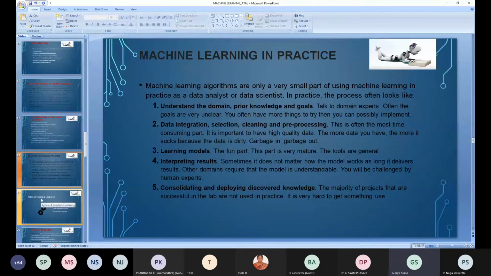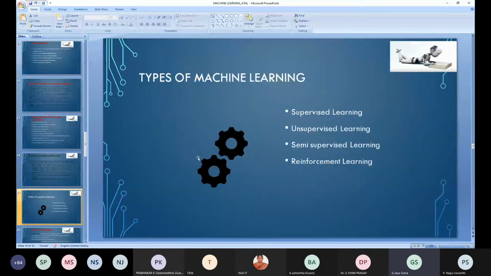Now we'll see different types of machine learning algorithms. These machine learning algorithms are categorized into 4 different types of learning. One is supervised learning, another is unsupervised learning, then semi-supervised learning and reinforcement learning. Another name for supervised learning is classification. There are many supervised algorithms, or classification algorithms. Unsupervised learning is clustering.